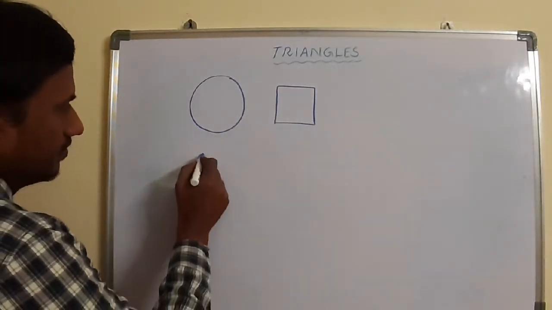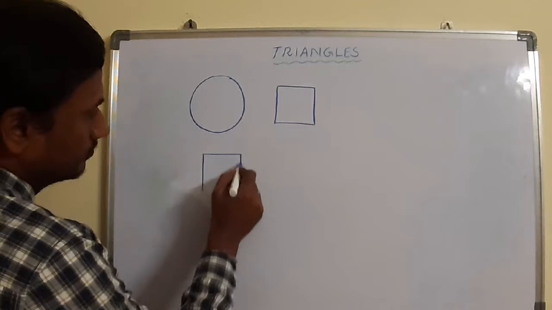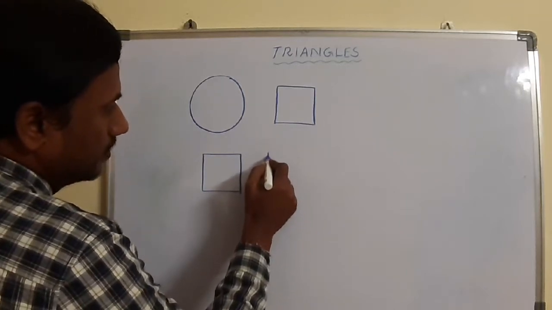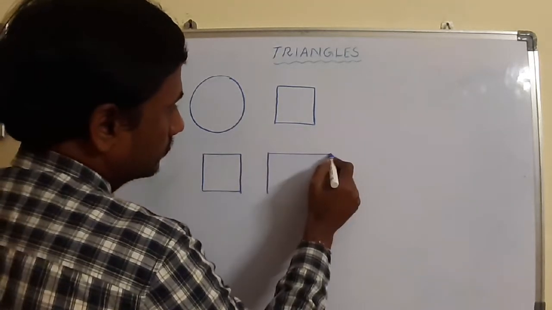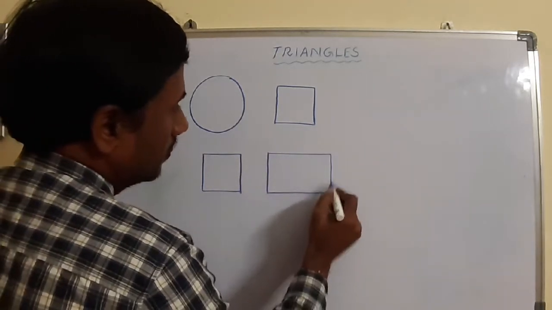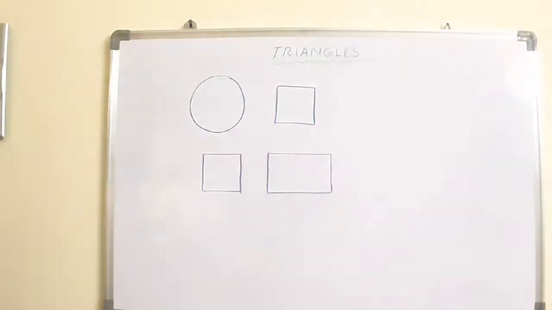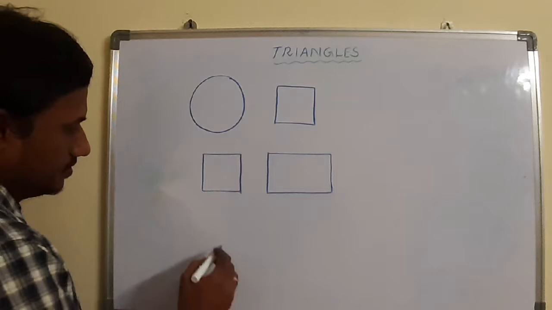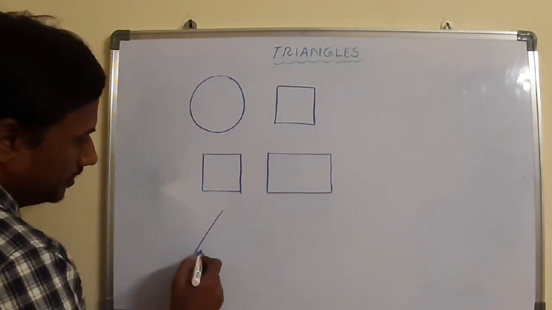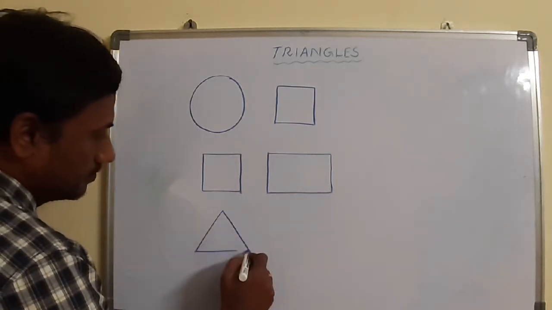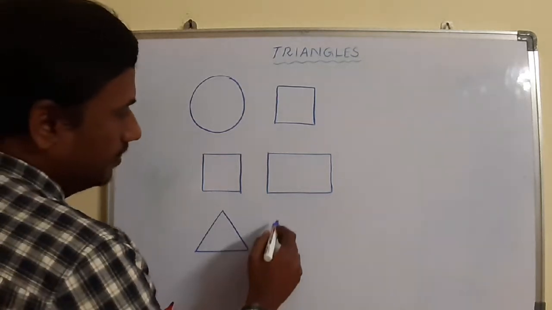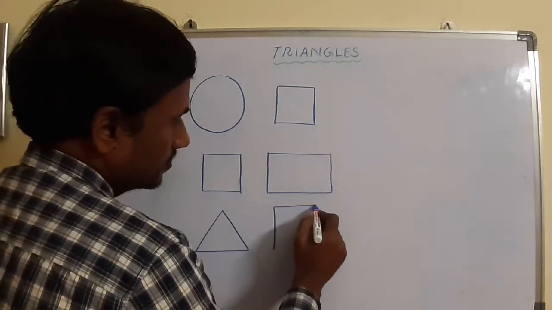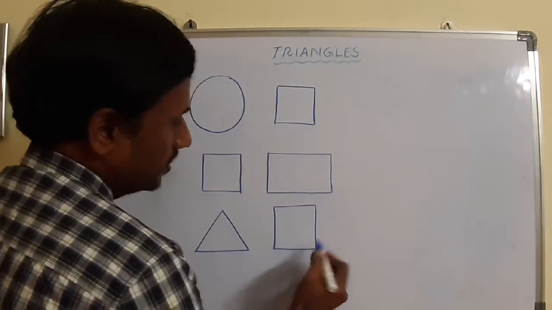Suppose I take a square and a rectangle. Can you say these two are similar? No, these two are also not similar. Suppose I am taking a triangle like this, a triangle and a square. Can you say these two are similar?